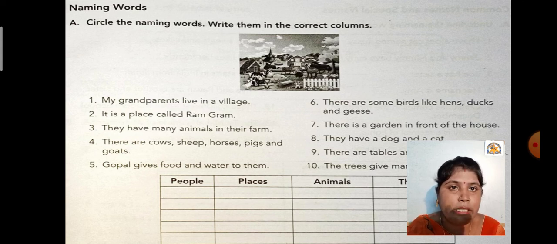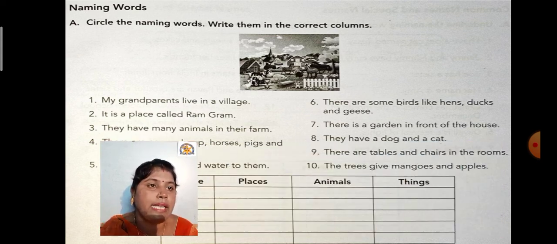It is a place called Ramgarh. So Ramgarh. Okay, next, they have many animals in their farm. So what are the naming words? Animals, farm. There are cows, sheep, horses, pigs and goats. So what are the naming words? Cows, sheep, horses, pigs, goats. Okay. Gopal gives food and water to them. Gopal, food, water.